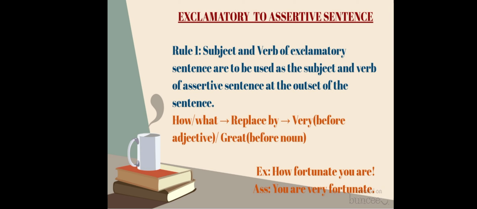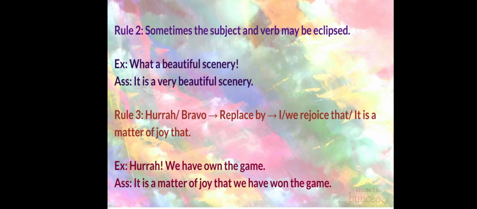Fortunate here is an adjective, so here we have used very. You are very fortunate. You will also replace the exclamation sign with a full stop. As you are changing into an assertive sentence, you will use a full stop instead of an exclamation sign. I hope you understood.